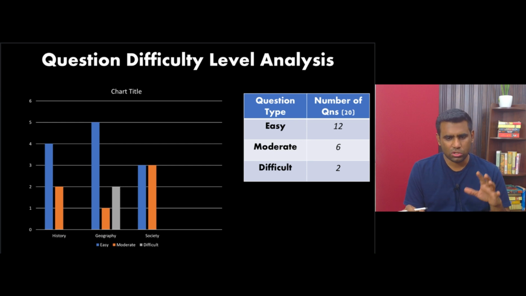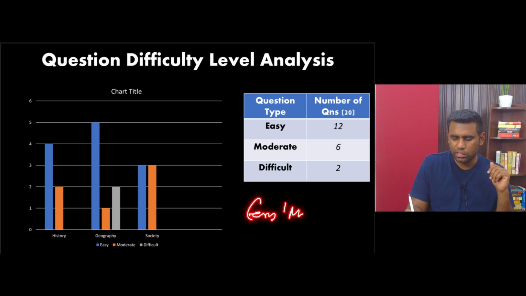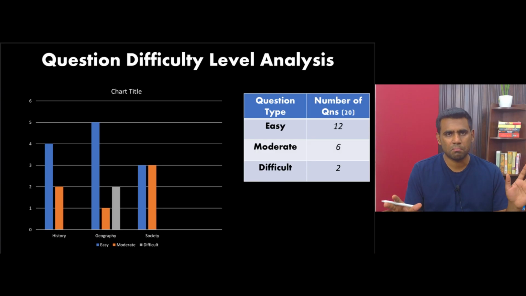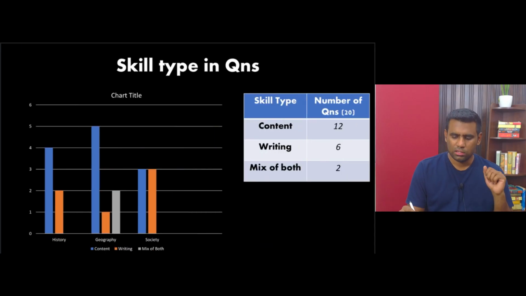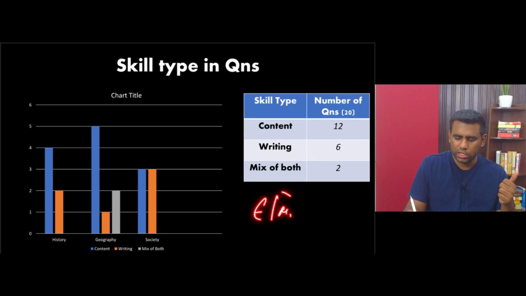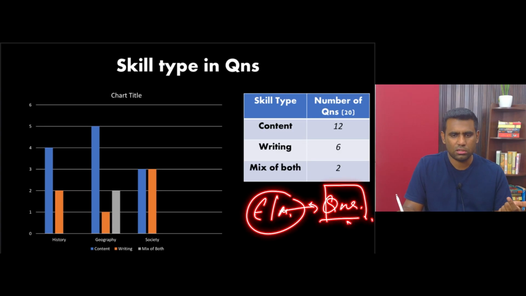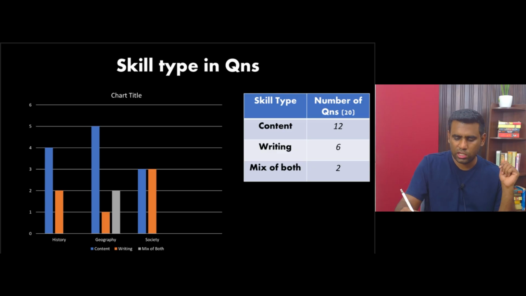But let me also caution you here. Simply because the paper is easy or moderate, it doesn't mean that everybody can handle this paper equally well, right? That depends on two different skill sets. Okay, so when I say a paper is easy or moderate, it only reflects the nature of questions asked. It doesn't reflect the scoreability of the paper. The scoreability is a different aspect. Scoreability is dependent upon these two aspects.